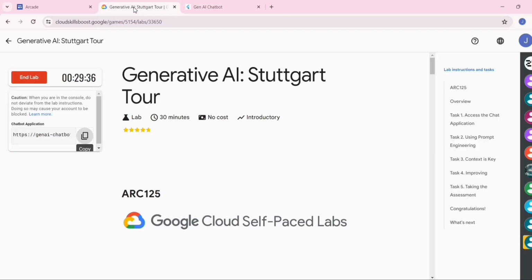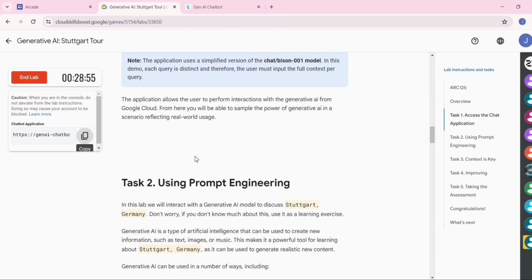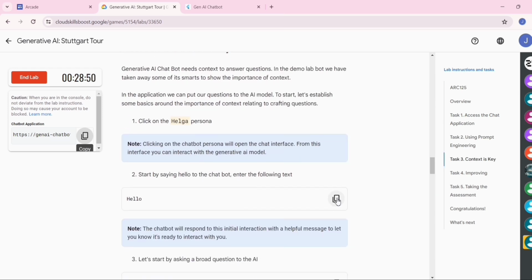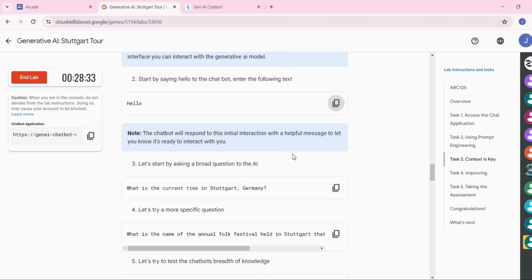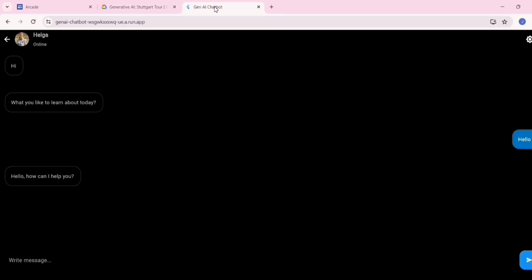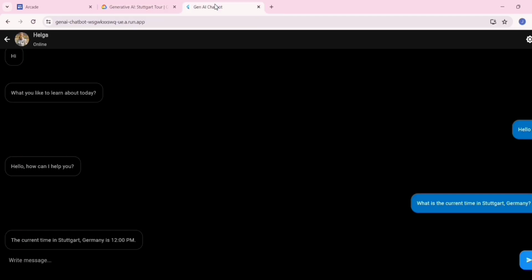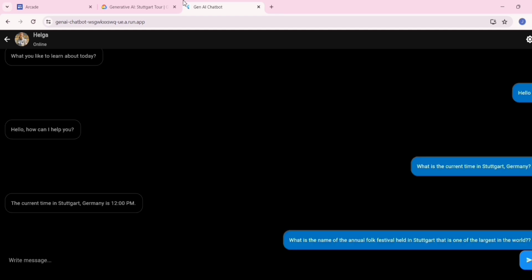Now go back to the lab instructions, scroll it down. Copy this command, go to the chat application, click on the second option, Helga. Now paste the command here, press enter. Now go back to the lab instruction, copy this command, paste it here, press enter. Now go back to the lab instruction, copy this command, paste it here, press enter.